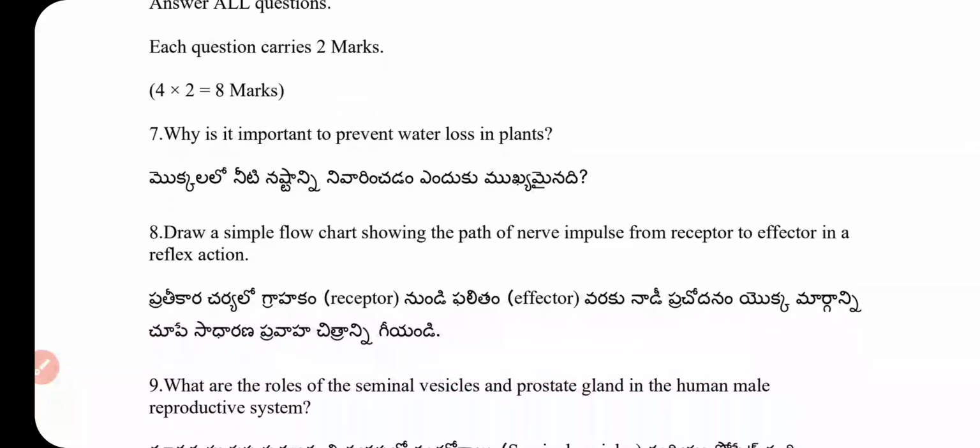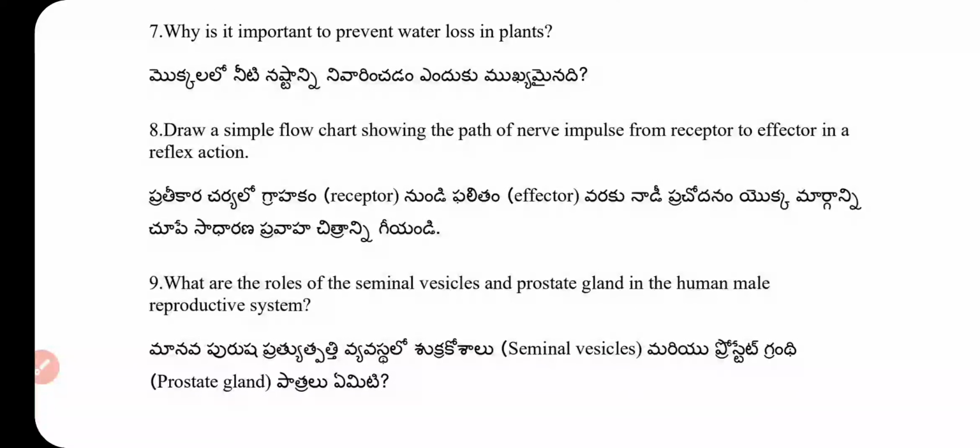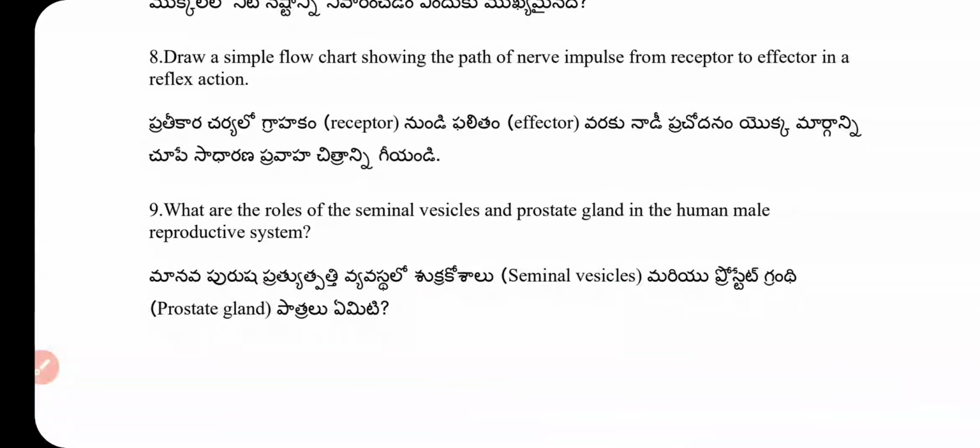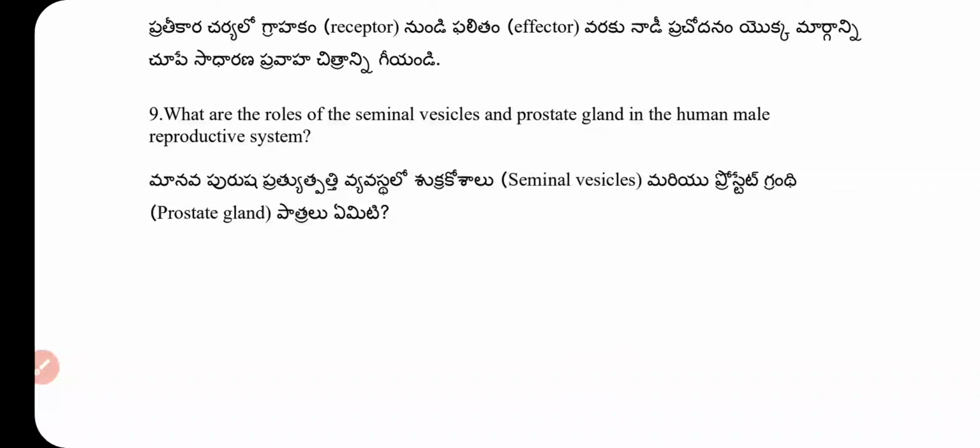Question number 7. Why is it important to prevent water loss in plants? Question number 8. Draw a simple flow chart showing the path of a nerve impulse from receptor to effector in a reflex action. Question number 9. What are the roles of seminal vesicles and prostate gland in the human male reproductive system?